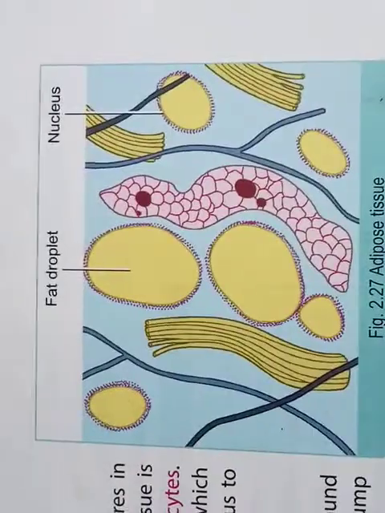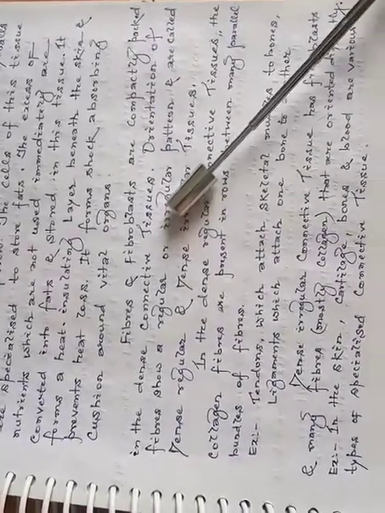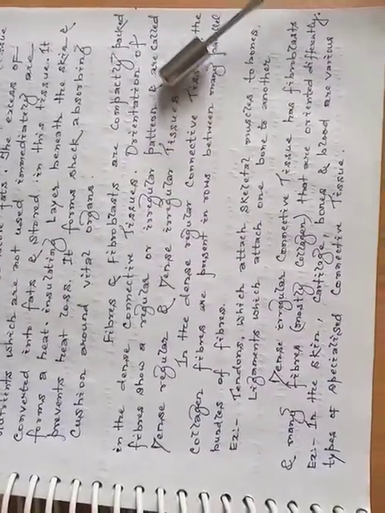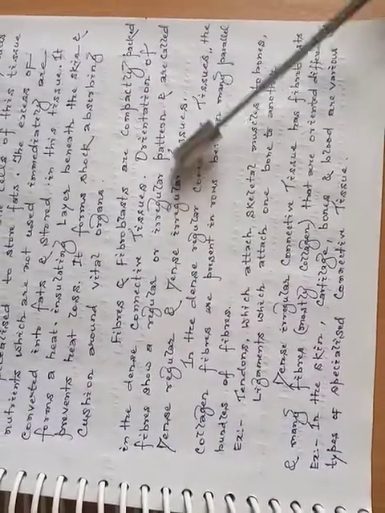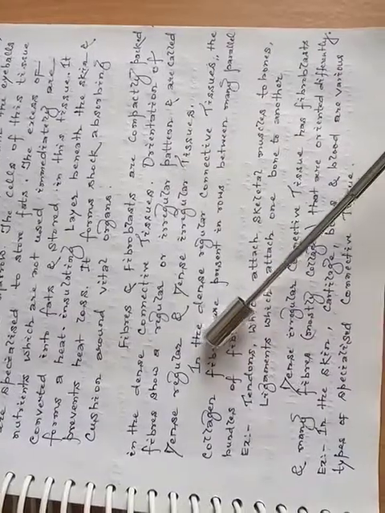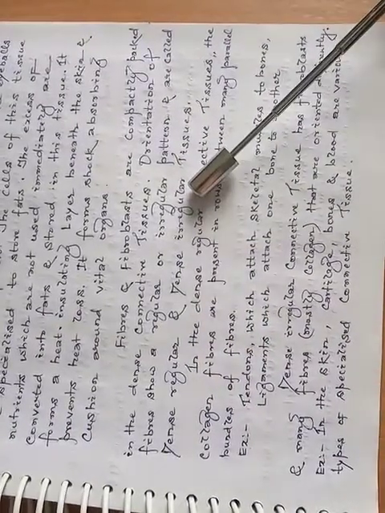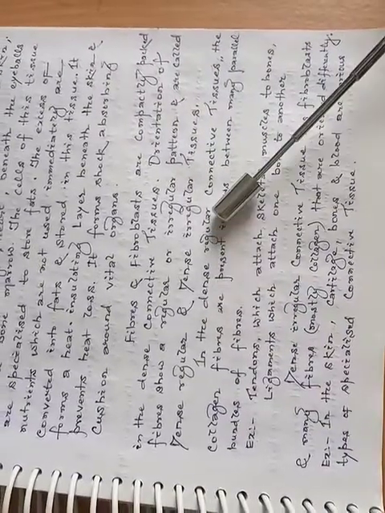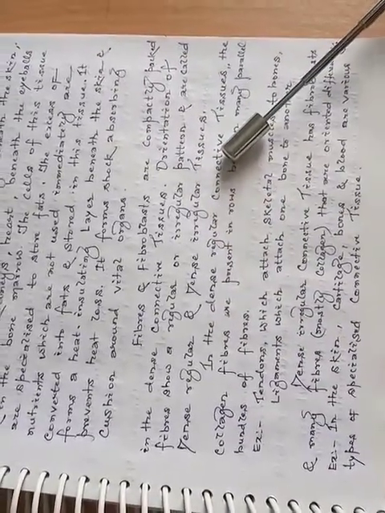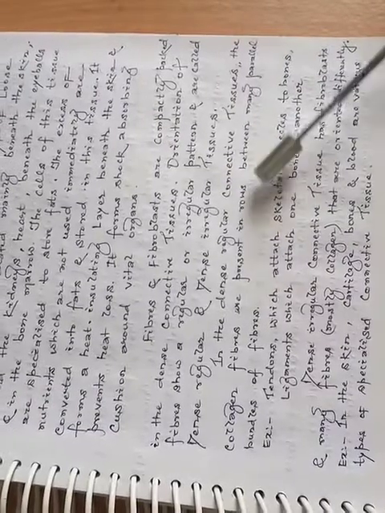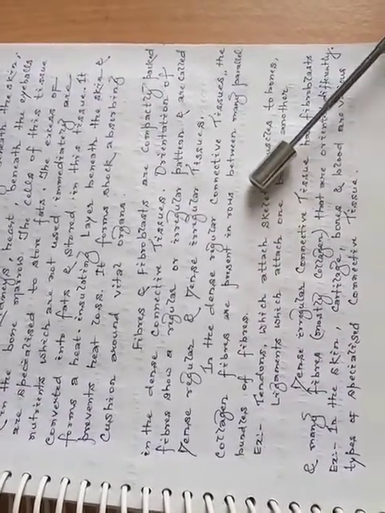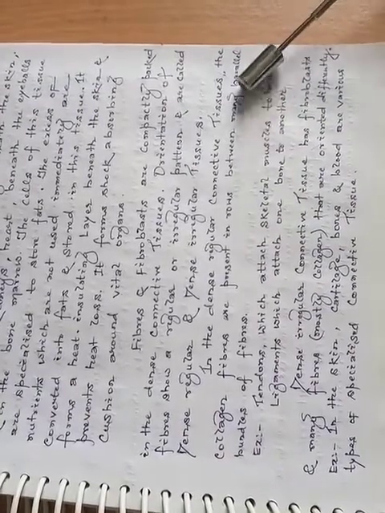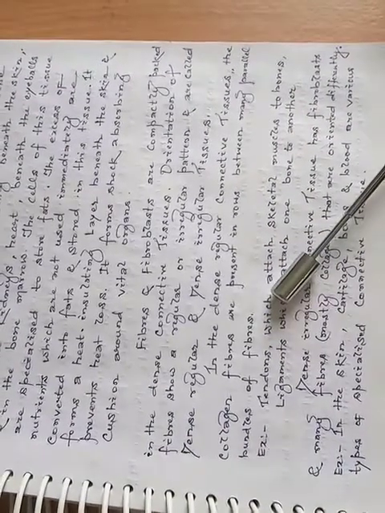Now, fibers and fibroblasts are compactly packed in the dense connective tissues. Orientation of fibers shows a regular or irregular pattern and are called dense regular and dense irregular tissues. In the dense regular connective tissues, the collagen fibers are present in rows between many parallel bundles of fibers.